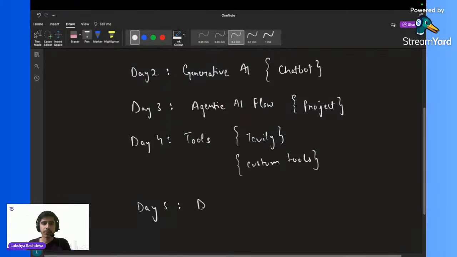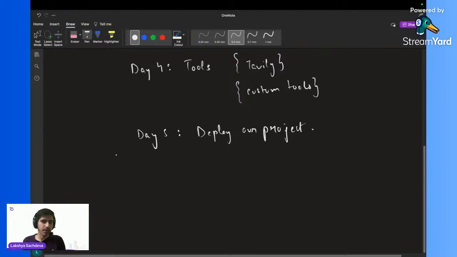we will be going to deploy our project. So I hope this basic roadmap is clear to you guys. Any question till now, guys? If there's no question till now, let's move forward for the basic theory of day 1. Is this clear? If everything till now is clear, write clear in the chat quickly, guys.